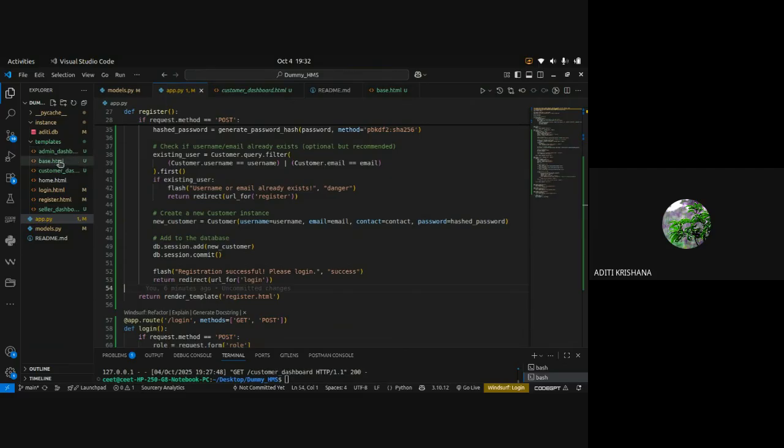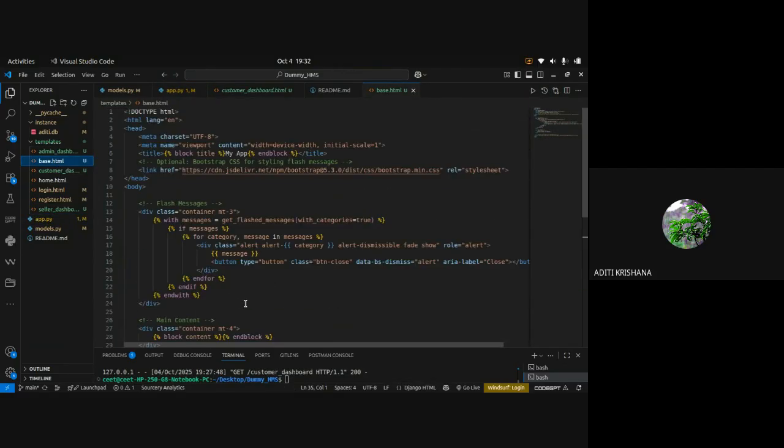So I have created one base.html page. Okay, and I have told that the title can be changed. It is dynamic. So whenever base.html is inherited by any other HTML page, they can change their title. Okay, so that part you can change. I have told that using the symbols of Jinja.